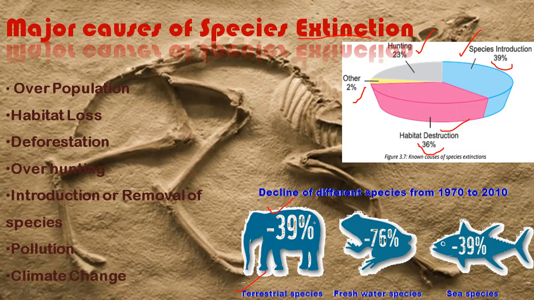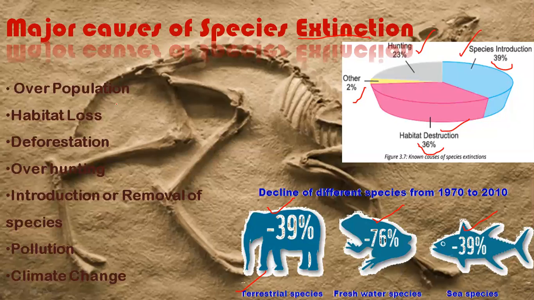Minus means decreased. Freshwater species decreased by 76%, and marine species decreased by 39%. So the decline of species is increasing day by day, and that percentage is very high.